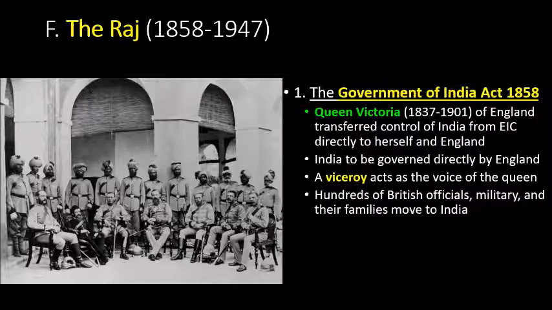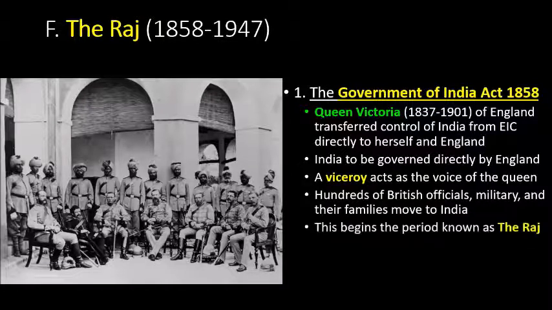And more British military officers are going to be in India to make sure no revolts like that happen again. Now, there's not going to be revolts like that for a while, but the Sepoy Uprising left a lasting effect on the British, okay? From this point on, the British are going to be terrified that a revolt like this might happen again. And you're going to see in other parts of the notes that this is going to lead to massacres on the side of the British where they're going to kill innocent, unarmed Indian people.